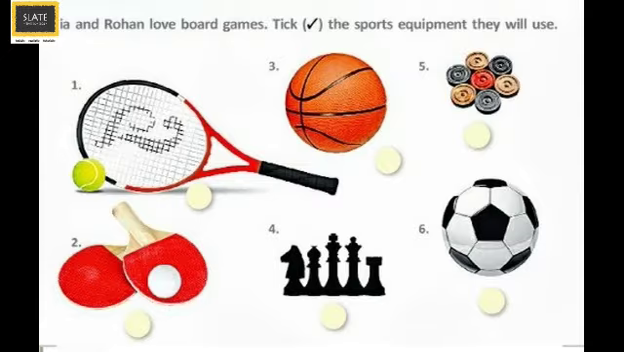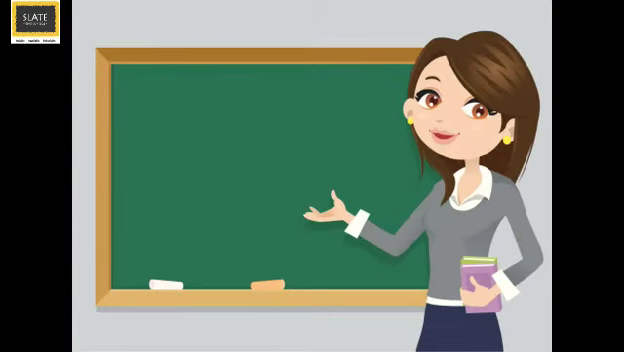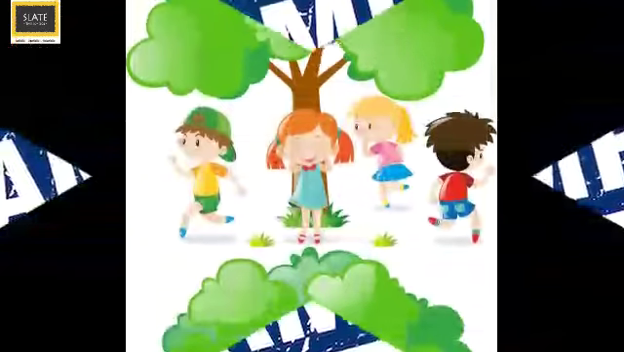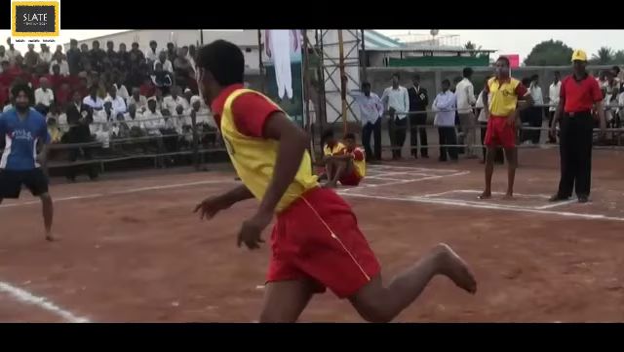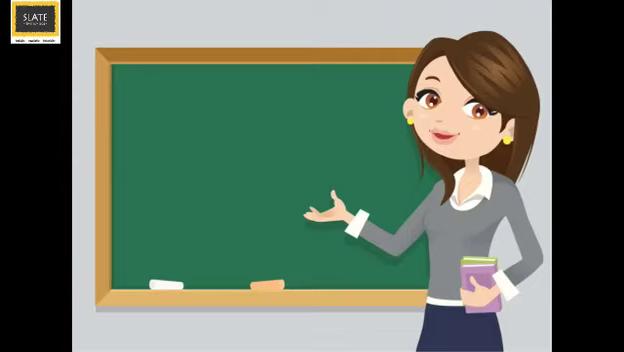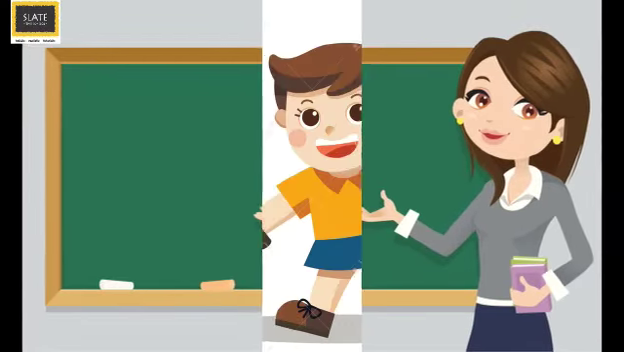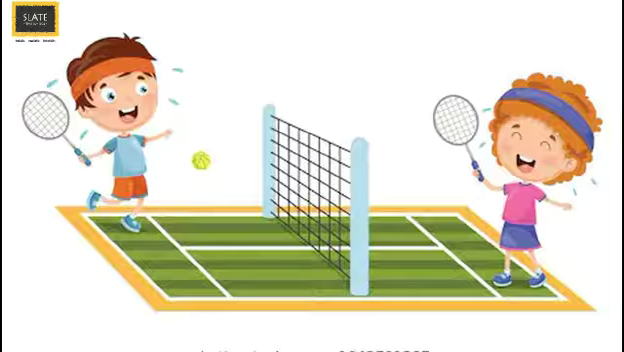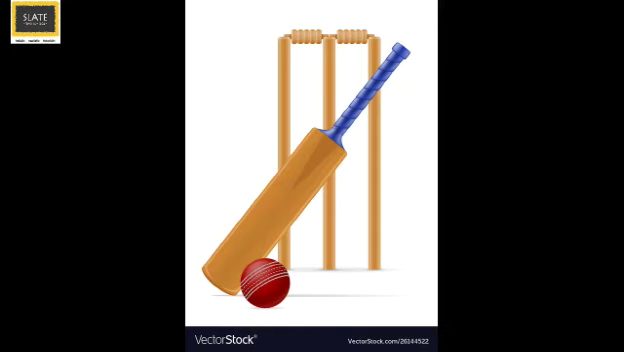Now, at the start of the lesson, there is a small warm-up exercise. So let's work on that first. Slaters, you all know that some games are played without any equipment, while others require specific sports gear or equipment to play the game. For example, games like hide and seek, kabaddi, langri, hopscotch do not require any equipment. But games like badminton, tennis, cricket require rackets, balls and bats for playing.